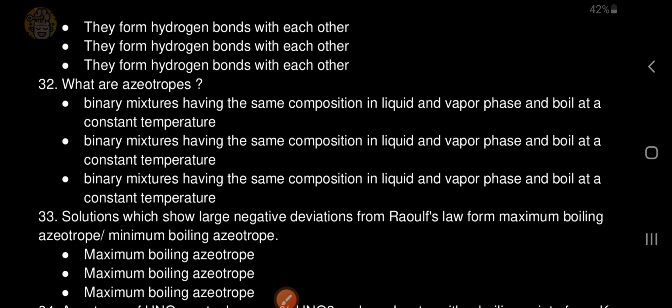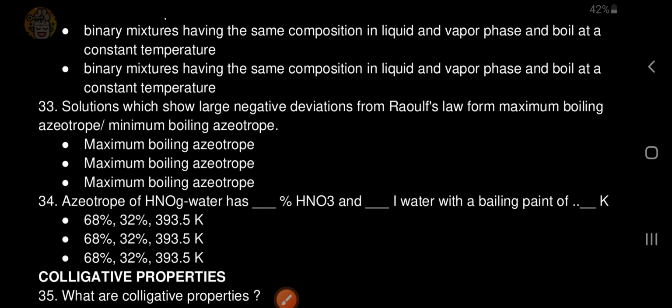What are azeotropes? Binary mixtures having the same composition in liquid and vapor phase and boil at a constant temperature. Solutions which show large negative deviation from Raoult's law form maximum boiling azeotrope or minimum boiling azeotrope.